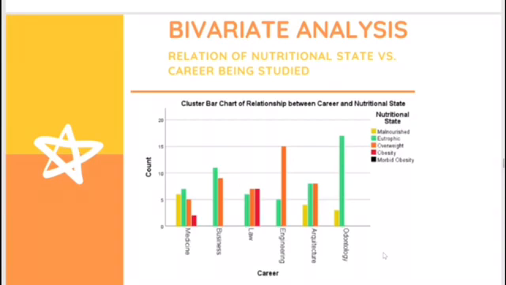For example, in engineering, we found out the largest quantity of overweight students, next to the business career. We found out then that in the case of odontology, most of the students are in an eutrophic nutritional state. There were only a few cases of obesity in the case of law and medicine careers.